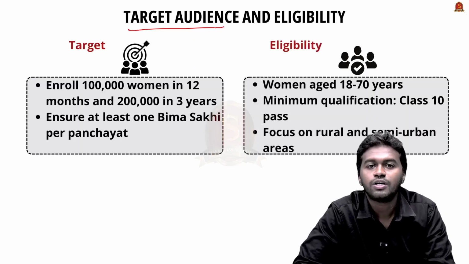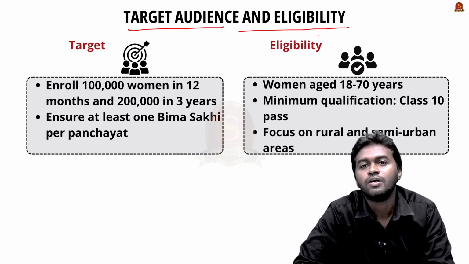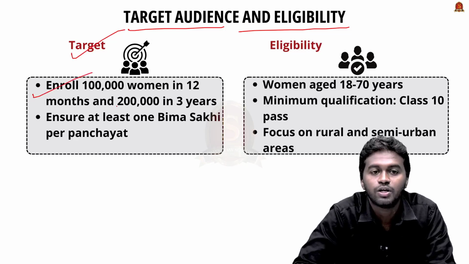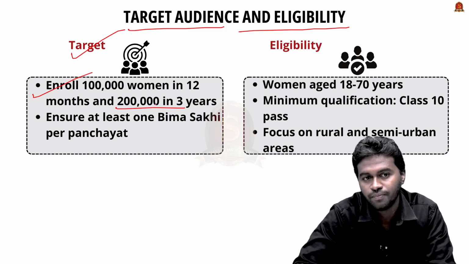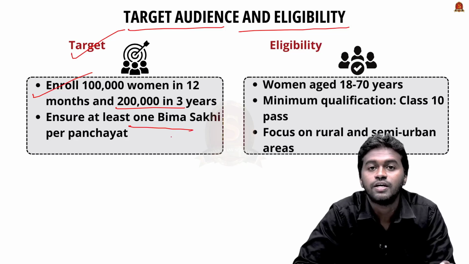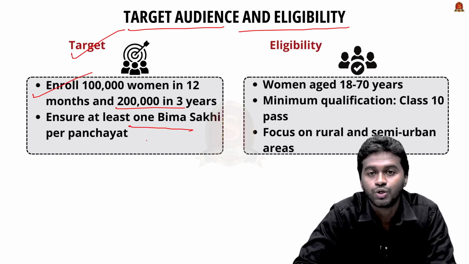Coming to the targeted audience and the eligibility to apply for the scheme, the scheme is targeting an enrollment of 1 lakh women in 12 months and 2 lakh women in 3 years. And the scheme is working to ensure that there will be at least one Bima Sakhi, that is insurance worker, in every panchayat in India.